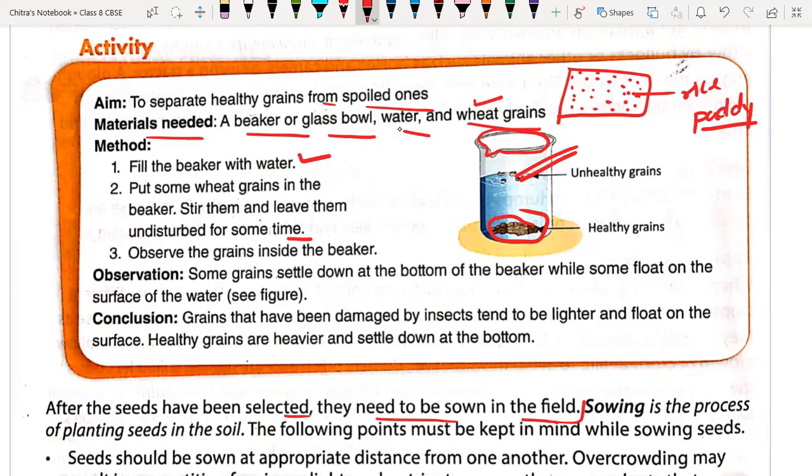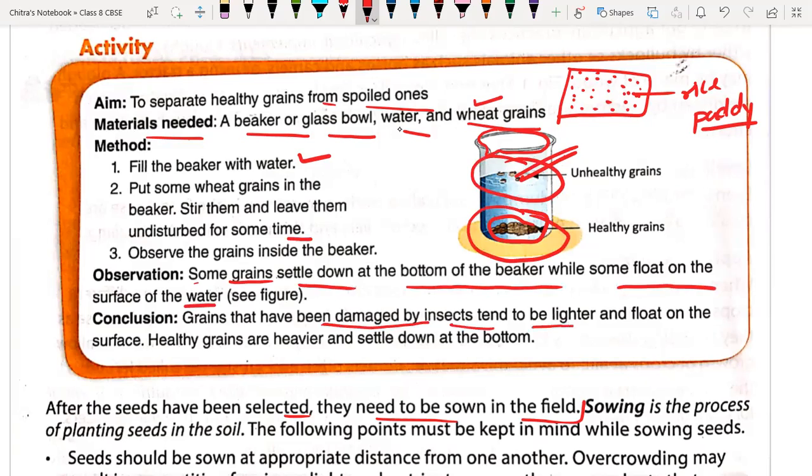So what will happen? Some grains settle down at the bottom of the beaker while some float on the surface of the water. As you can see here, these seeds are floating on the surface and those have settled at the bottom. What is the conclusion? The grains that have been damaged by insects tend to be lighter and float on the surface.